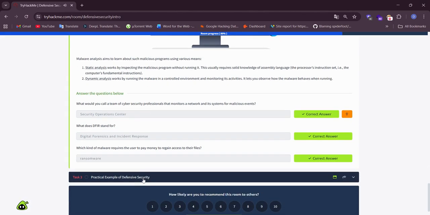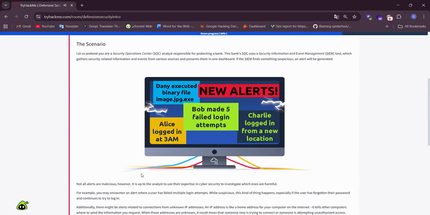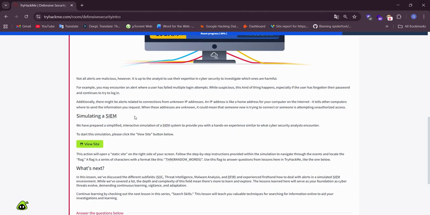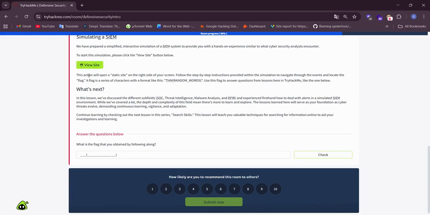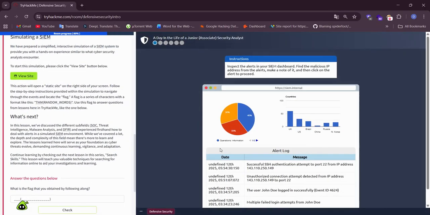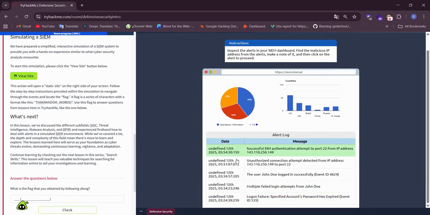Practical example of defensive security. Okay. Scenario: let us pretend you are a security operations center analyst responsible for protecting a bank. Simulating a SIEM view site. Okay. And we can see the colors. Logically, green color is safe, but red color log is dangerous log.